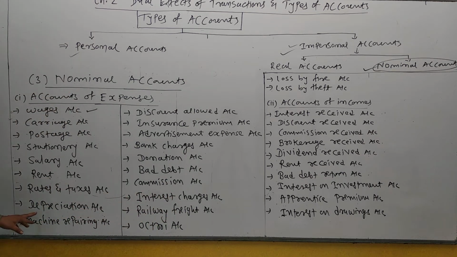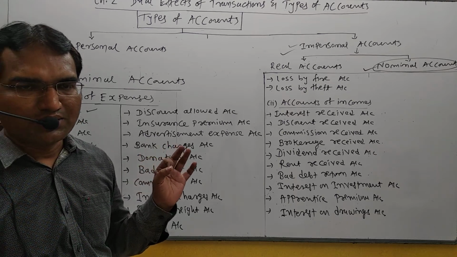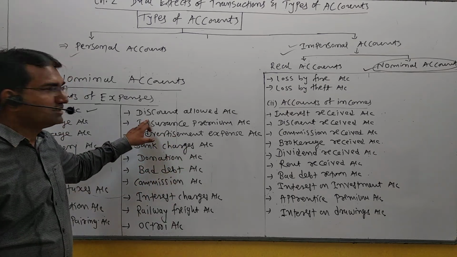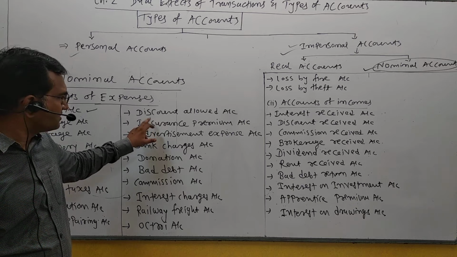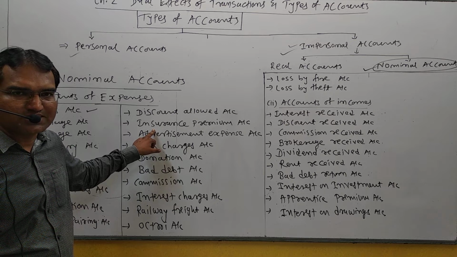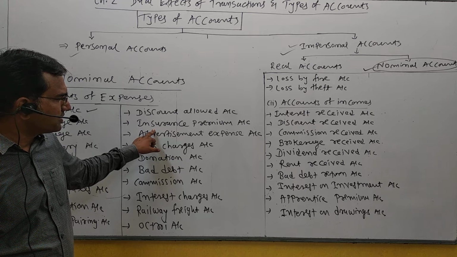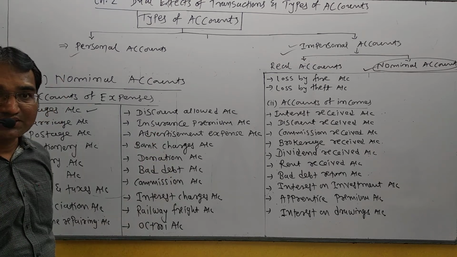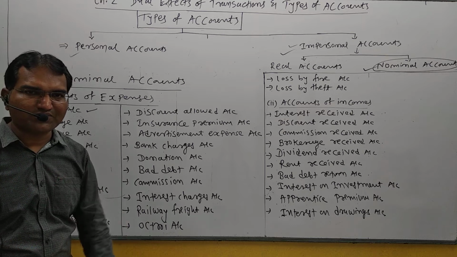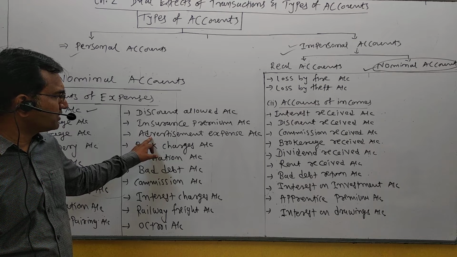It is an expense. Depreciation is a non-cash expense. It is also an expense. Machine repairing expense is a nominal account. Discount allowed to customers is an expense, nominal. Insurance premium: here businessmen take insurance for business assets, for which the insurance premium is paid annually. It is a revenue expense. Advertisement expense is incurred, right? Sometimes businessmen give advertisements in newspapers or television, so it is a nominal account expense.